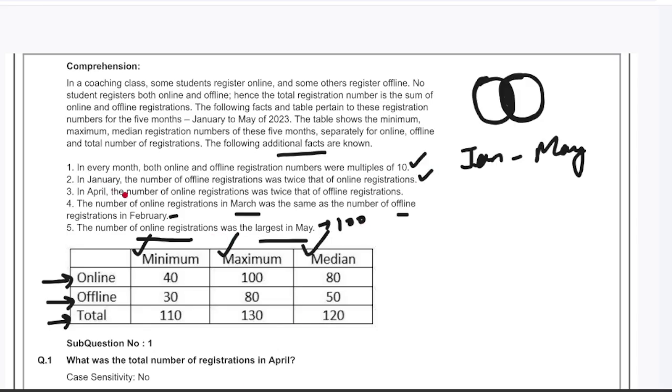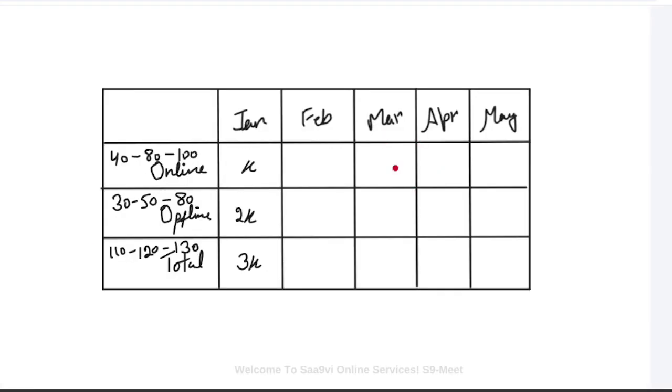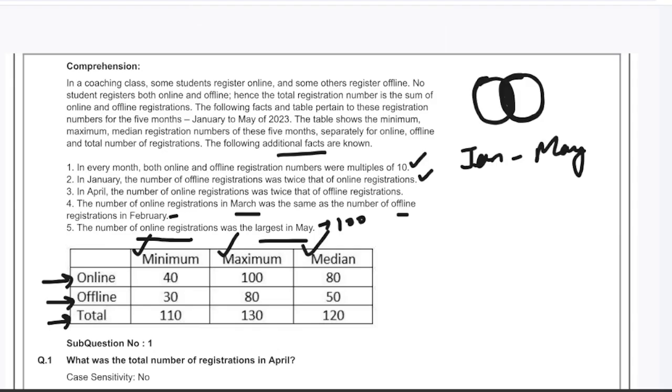The third line says April online is twice, so let's say online is 2Y, offline will be Y, and the total will be 3Y. X and Y are different variables we are taking. Every line, every word is very important in CAT, so make sure you complete everything carefully.